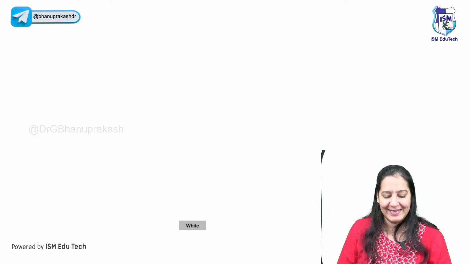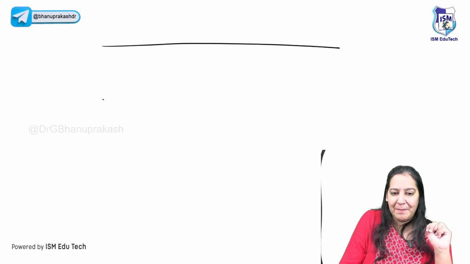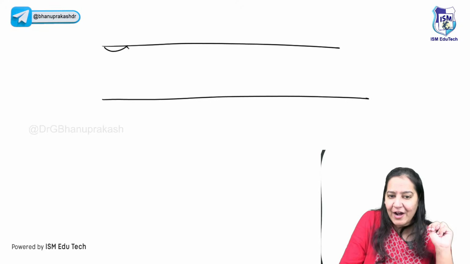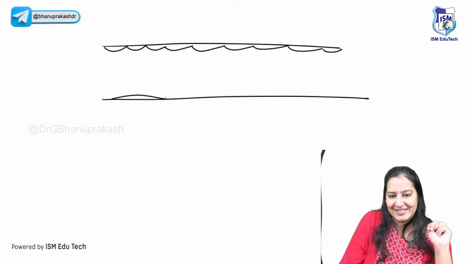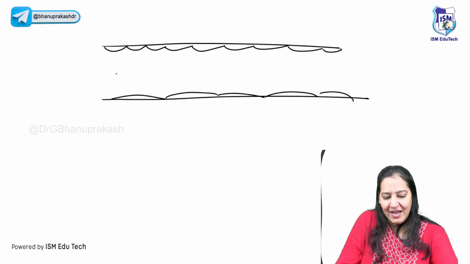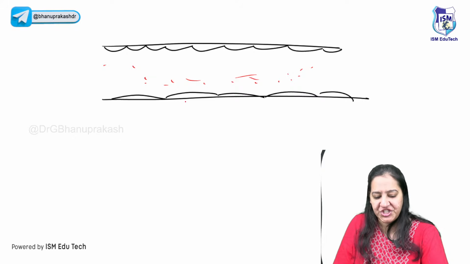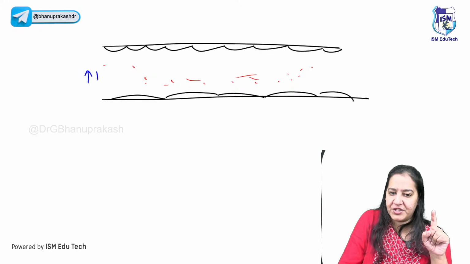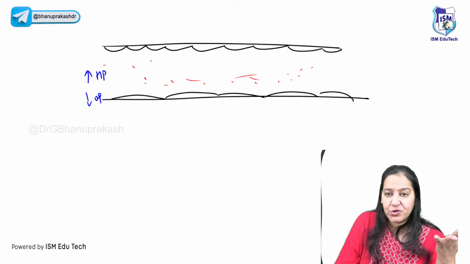Beautiful diagram. Listen. Let me draw a blood vessel to explain to you the 2 types of the edema. This is the blood vessel. This is the lining of the blood vessel, that is the endothelial lining, which is continuous. Right? This is the fluid present inside the blood vessel. Now imagine the situation if hydrostatic pressure is more or oncotic pressure is less. Right?